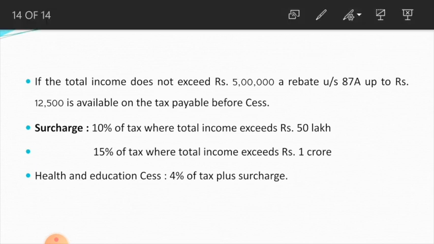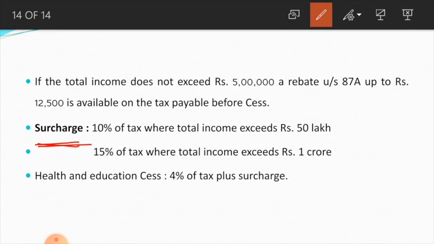Then, on their total income, surcharge is charged if the total income of an assessee or of an individual exceeds 50 lakh rupees. Surcharge means tax on tax, an extra tax payable by a person.